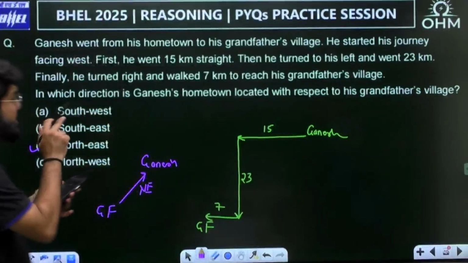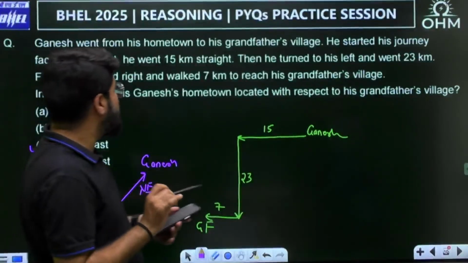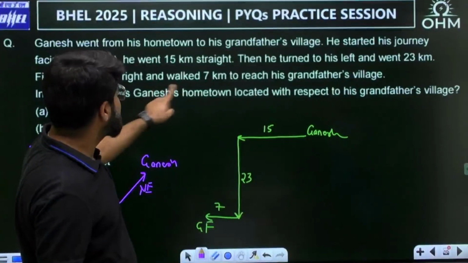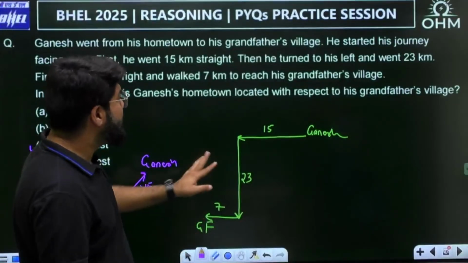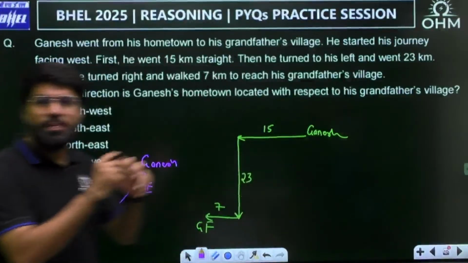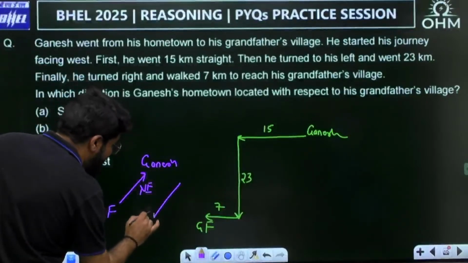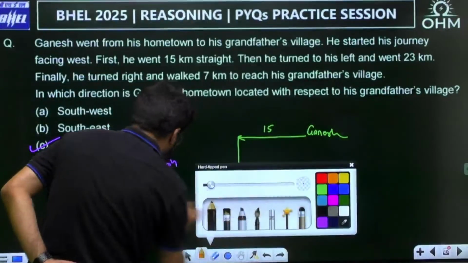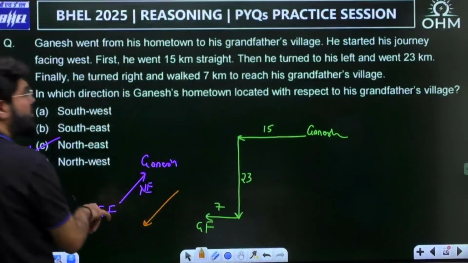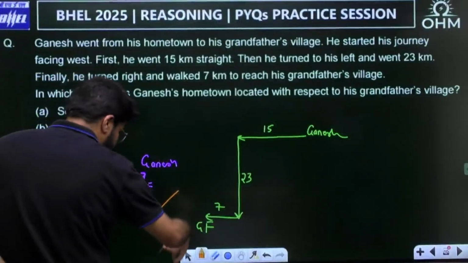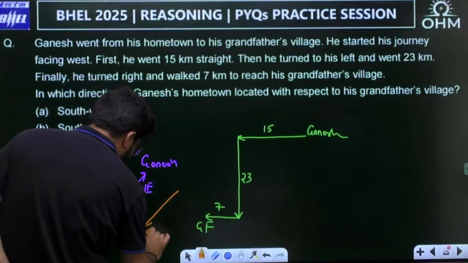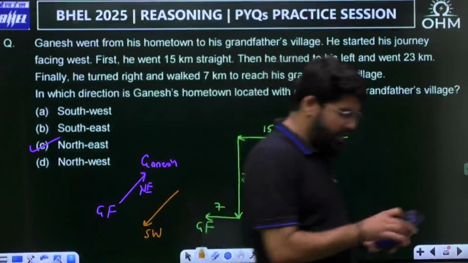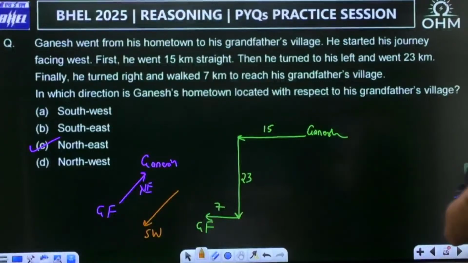No, it is northeast. See, Ganesh's hometown. That is where you have to be careful about what they are asking. Where is the confusion coming up? The question is Ganesh's hometown with respect to the grandfather. If they ask where the grandfather's village is with respect to Ganesh, then your answer will be different. Right now it is northeast, but if they ask the reverse, where is the grandfather's village with respect to Ganesh's hometown, then this element is south and this element is west, so it would be southwest. You have to be very careful here. That is what mistake came up.